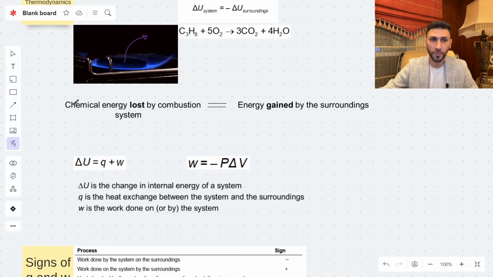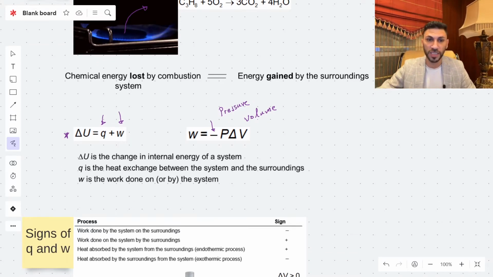Another form of the first law of thermodynamics is delta U, the change in the internal energy of the system, equals heat plus work. And we have this equation also: the work is equal to negative pressure P multiplied by the change in the volume, delta V. And it always has a negative sign.